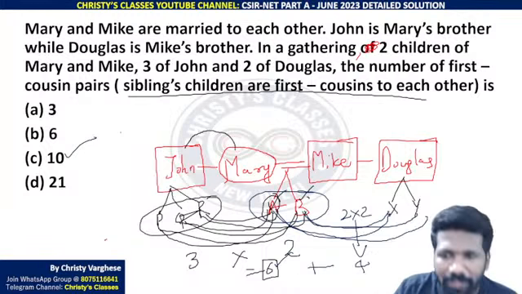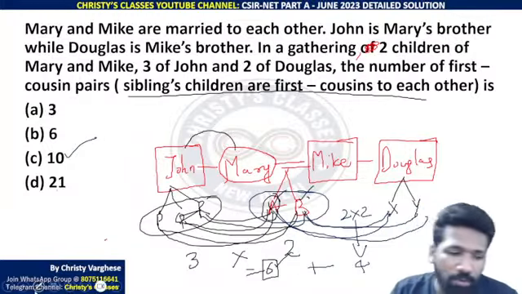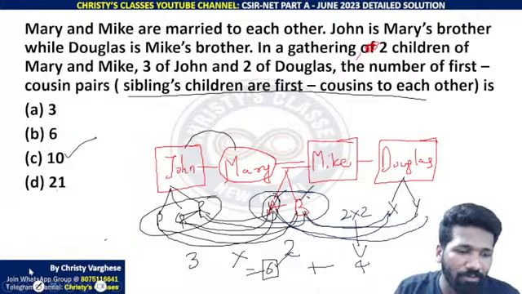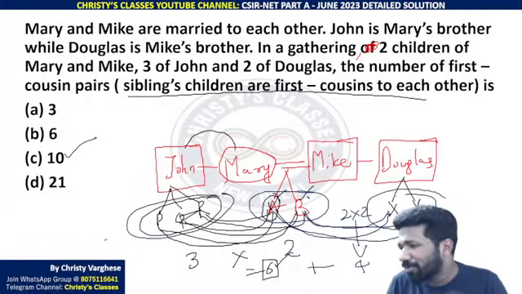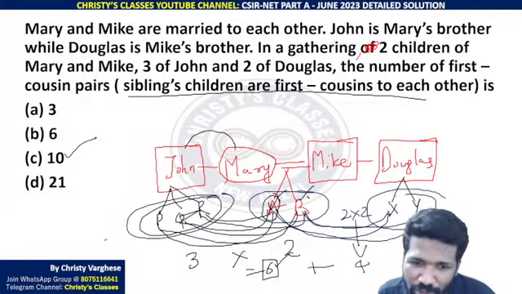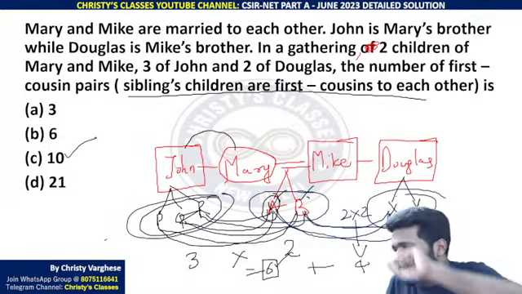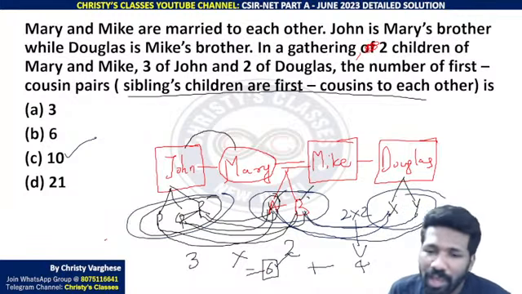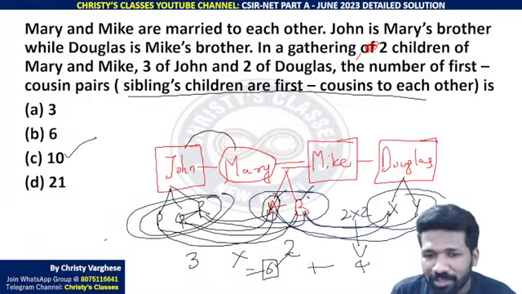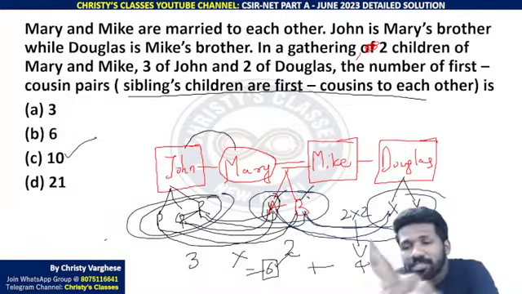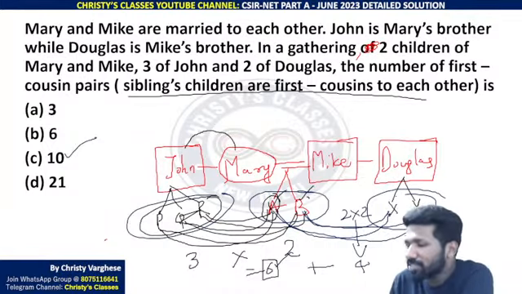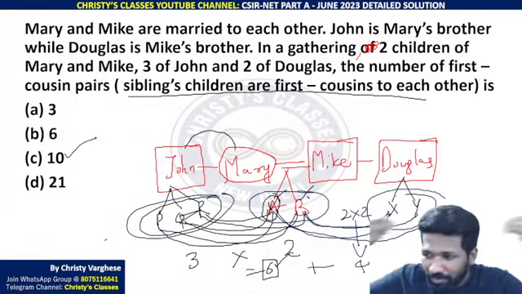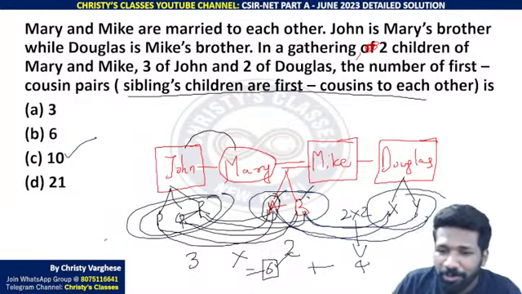All of you are clear? Now some of you may have a doubt why we are not connecting PQR and XY. Because they are not blood related at all. Your maternal first cousins and your paternal first cousins are not cousins to each other. Imagine your mother's siblings' child and your father's siblings' child. Are they related? Maybe they haven't met at all in real life.